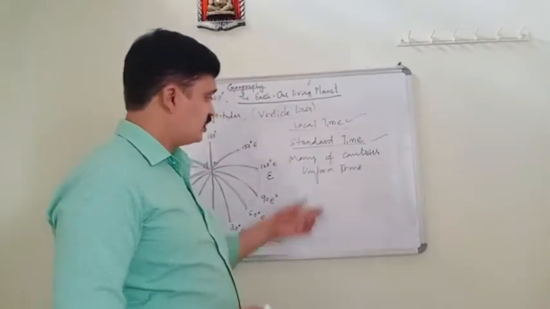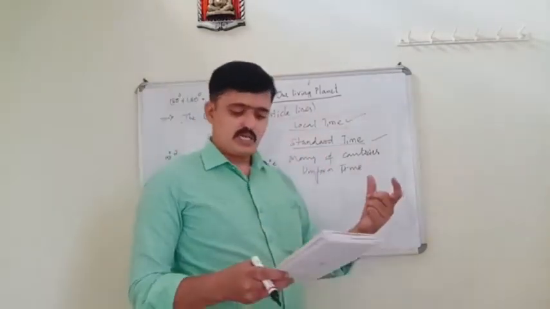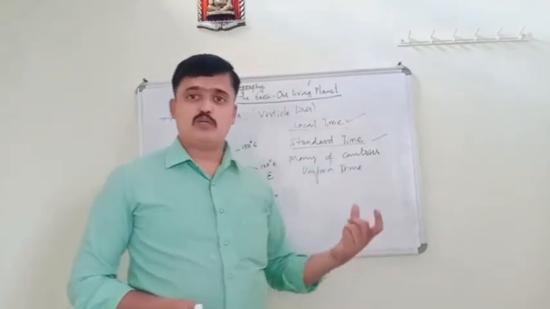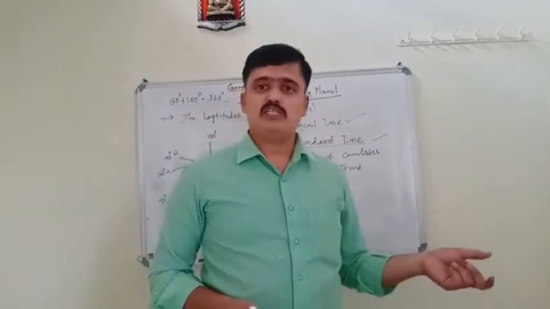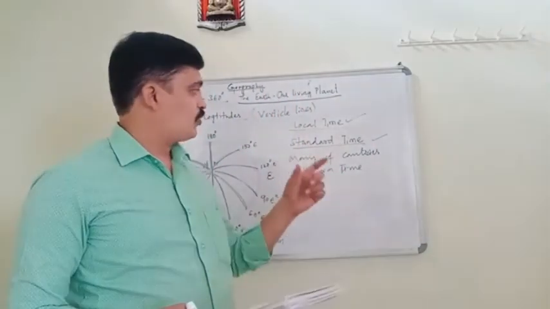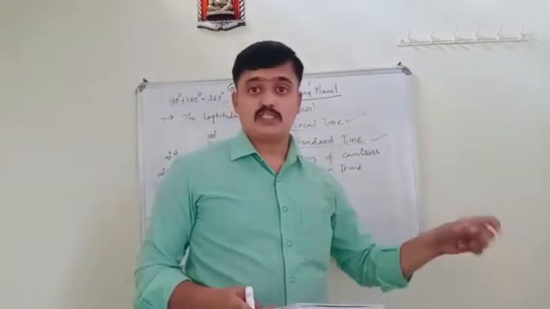Such uniform time is based on the meridian on which the most important city is located.